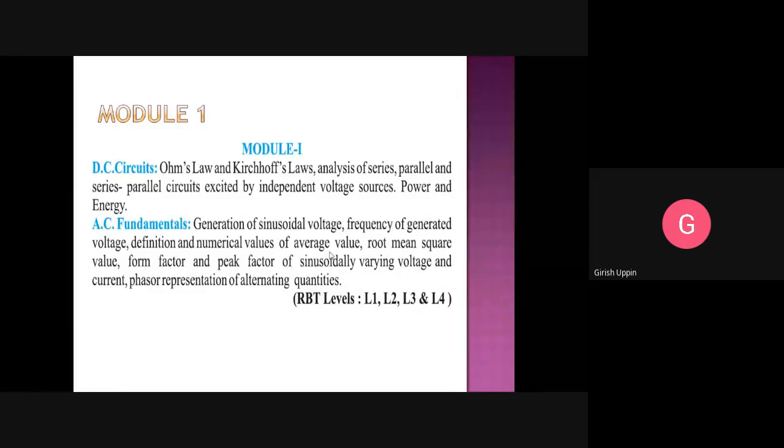So if I ask you what is your household voltage, anybody? 240. 240 volts, right? So when you are saying 240 volts, you know it is an alternating quantity, isn't it? Is that correct? It's an alternating quantity, the supply you get. Yes, sir.